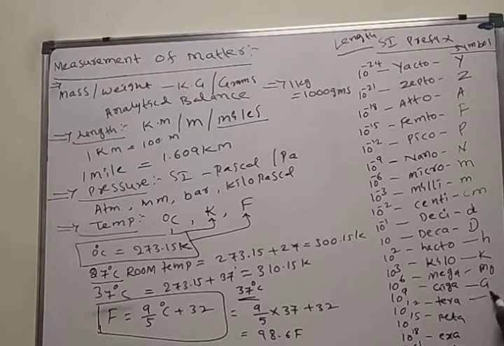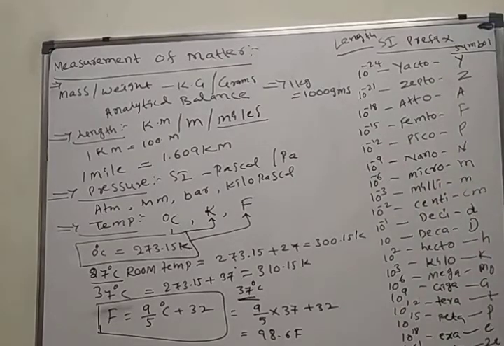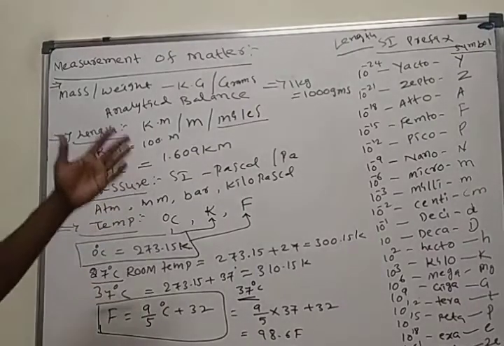10 to the power of 12 is tera. 10 to the power of 15 is peta, indicated with P. 10 to the power of 18 is exa, indicated with E. 10 to the power of 21 is zetta, Z. 10 to the power of 24 is yotta, capital Y. These are the different SI prefixes and their symbols.